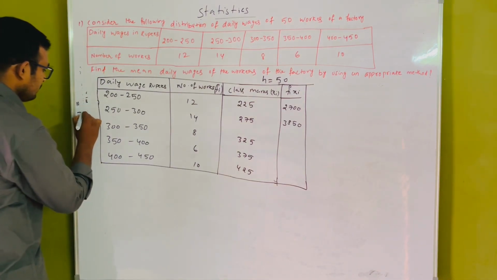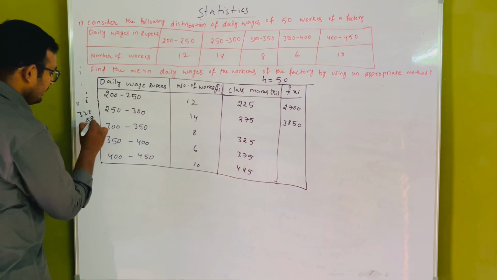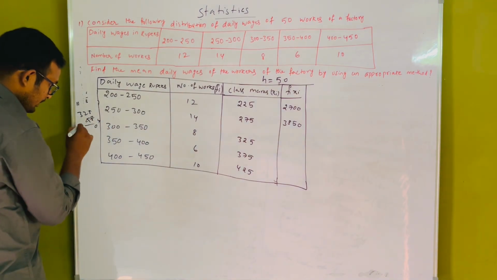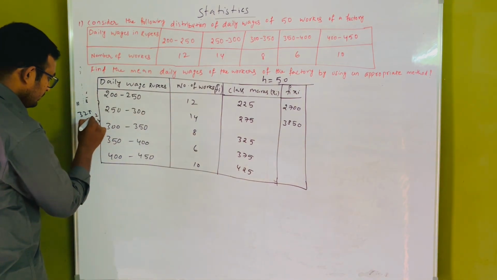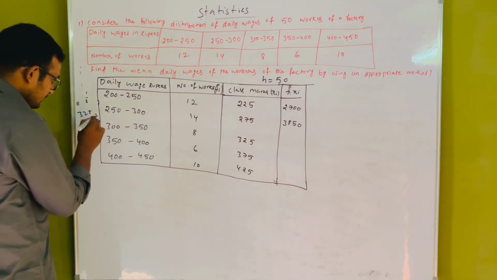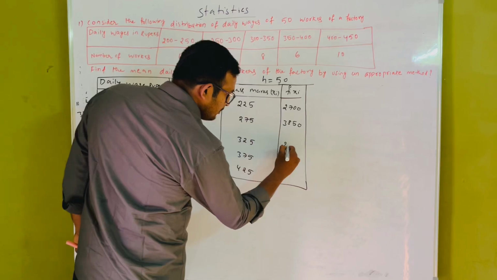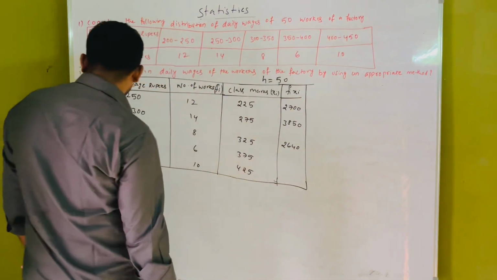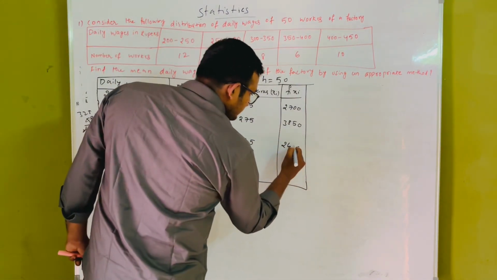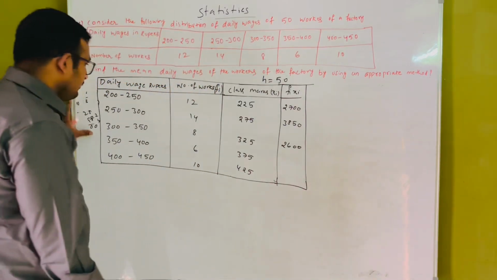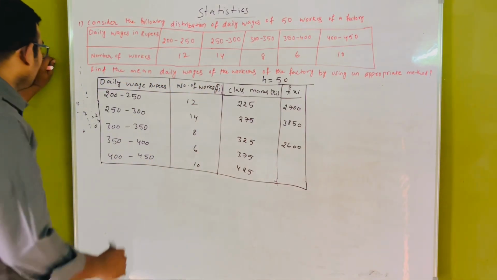In the same way, 325 into 10. 8 5s are 40. 8 2s are 16 plus 4 is 20, and 8 3s are 24. 24 plus 26, 2640. Sorry, 2600 we will get here. And another one is 375 into 6.